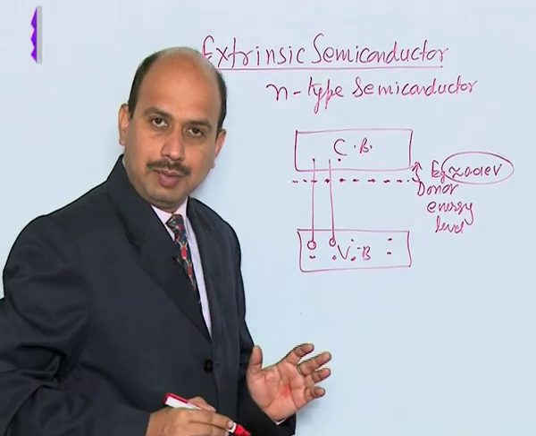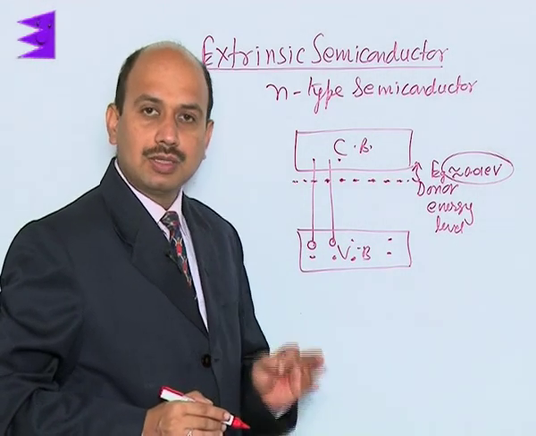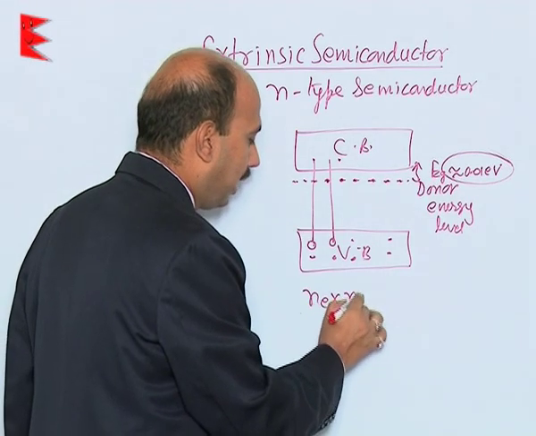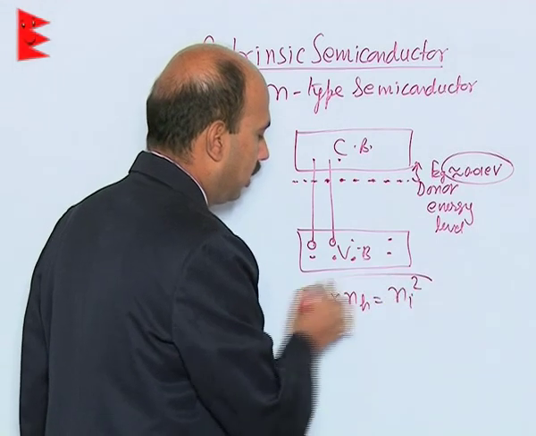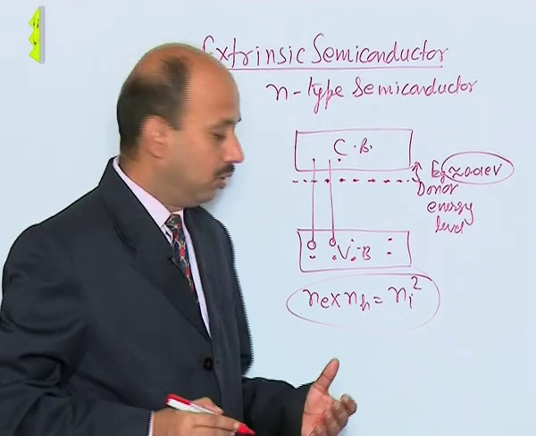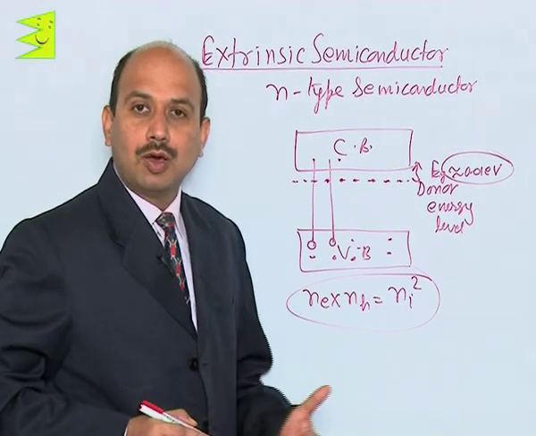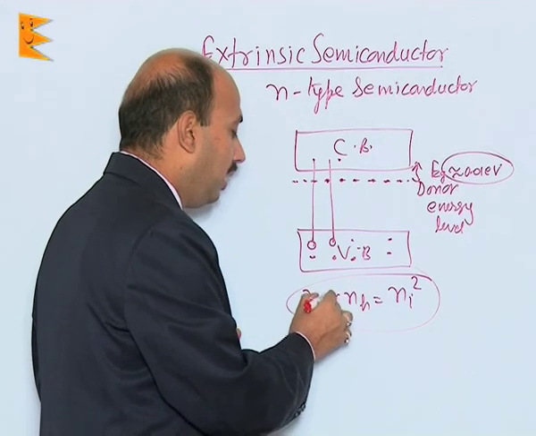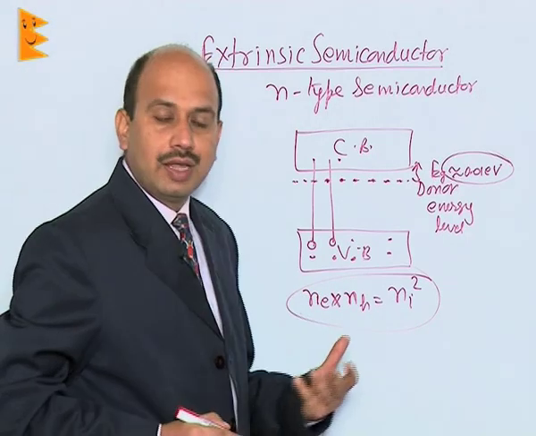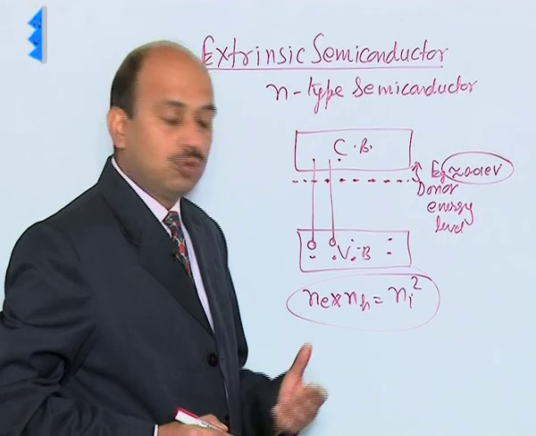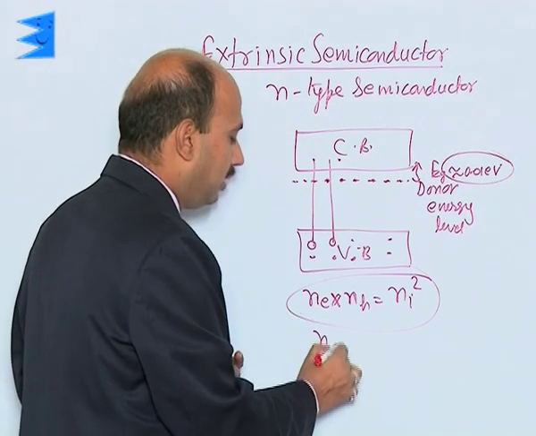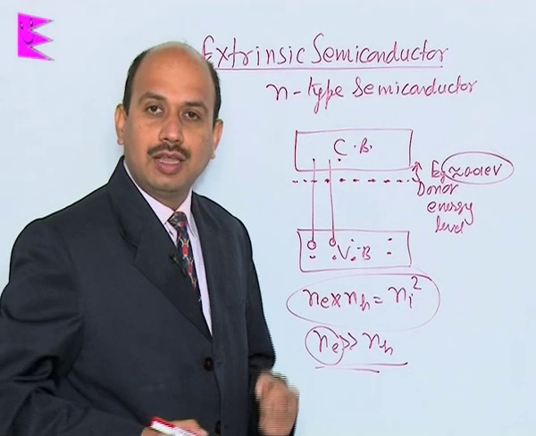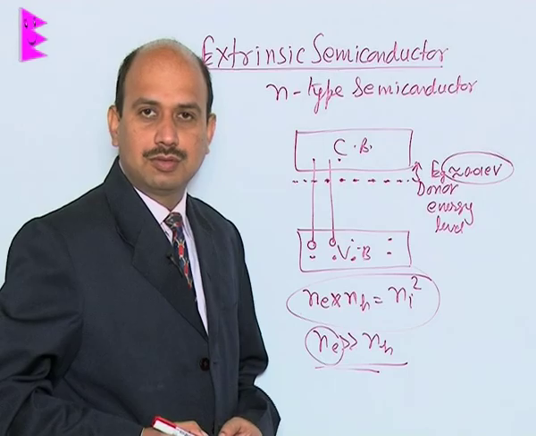So in the N-type semiconductor, the number of electrons is much larger than the number of holes, and the relation is Ne into NH is equal to Ni square. That means the product of the number of electrons and the number of holes is equal to the square of the number of intrinsic current carriers. Here Ne and NH are the electron density and hole density. Because Ne is much greater than NH, Ne is known as the majority current carriers and NH as the minority current carriers.